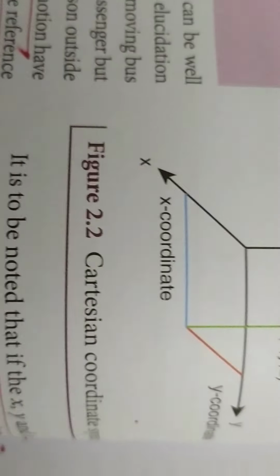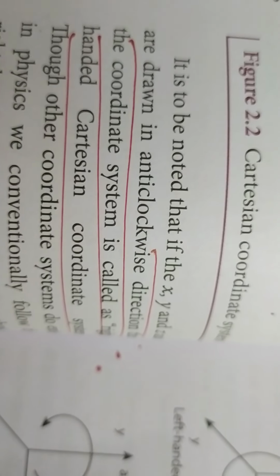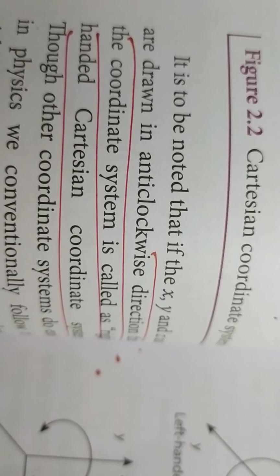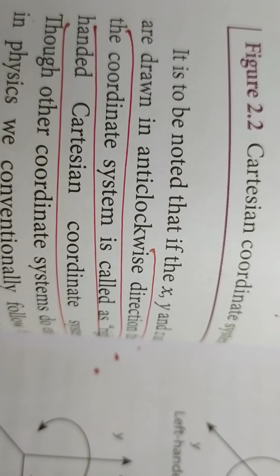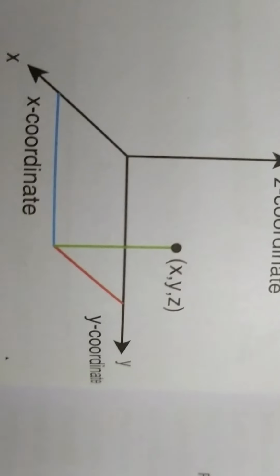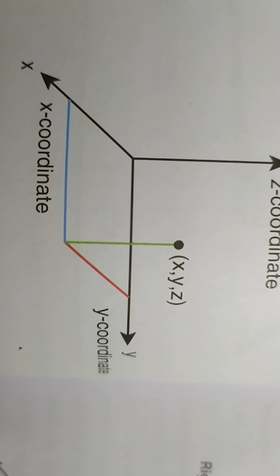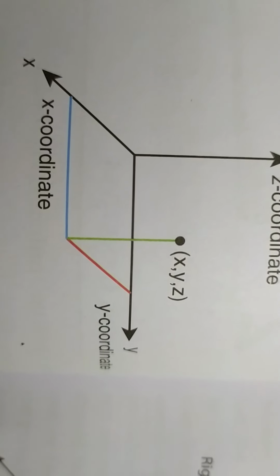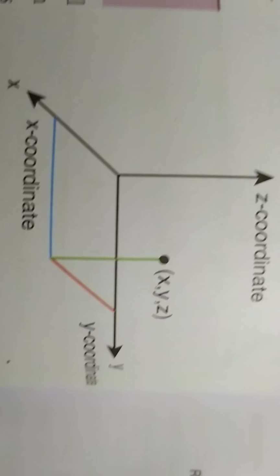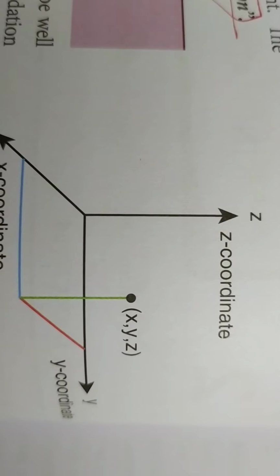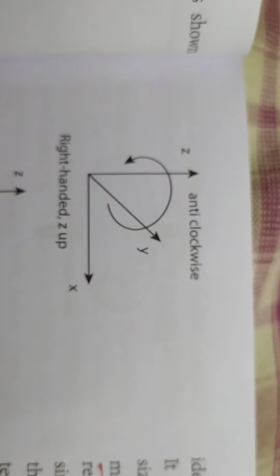And so here x, y, z are drawn in anti-clockwise direction. Such a coordinate system is called a right-handed coordinate system. When you move from x, y, z, it moves in anti-clockwise direction. So usually in physics we follow only the right-handed coordinate system, and there are several diagrams given.